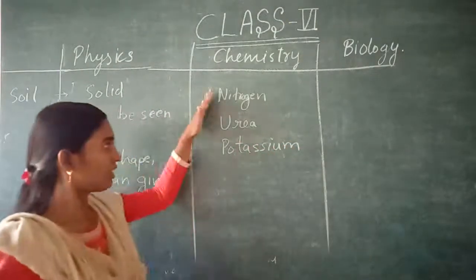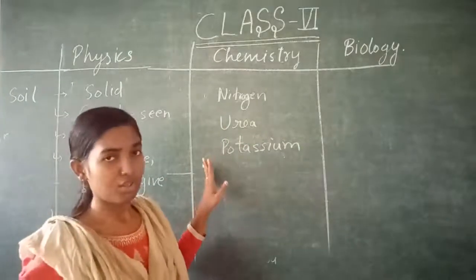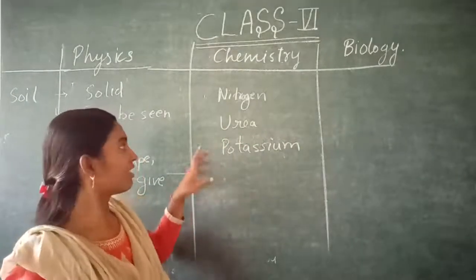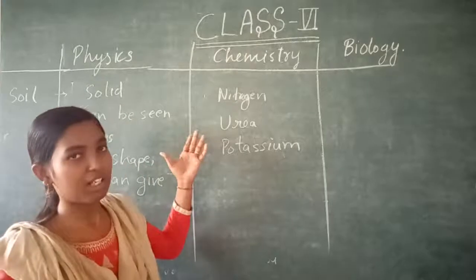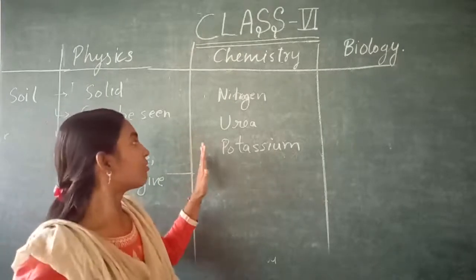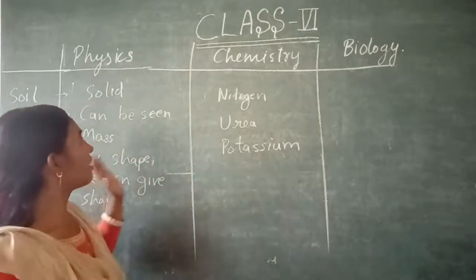So all these things are present in soil. To understand changes with the help of this, we are studying this soil in chemistry.